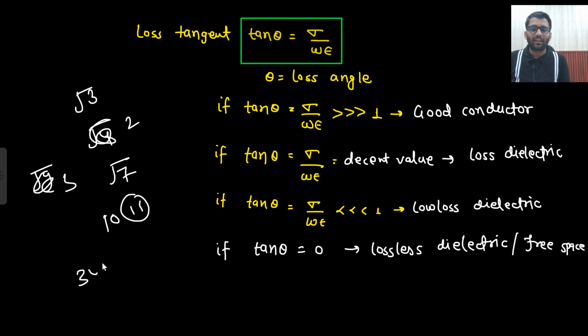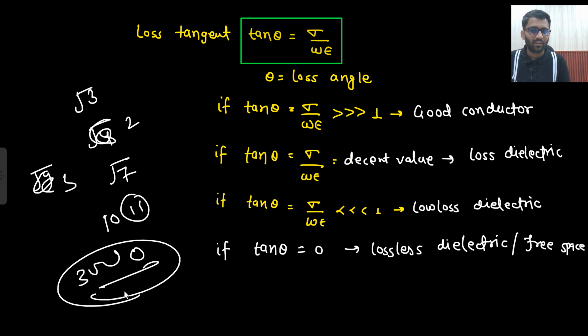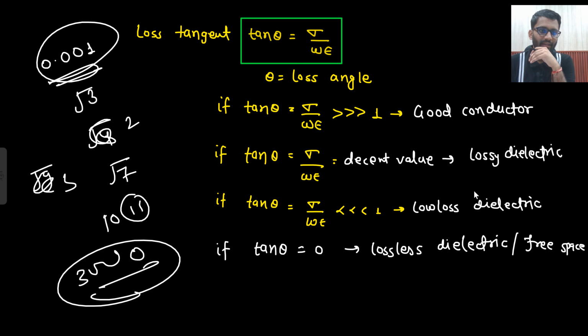But if you are getting somewhere around 3000, that will be very high with respect to 1. So if it is very high, then it would be a good conductor. If it is a decent value, then it is lossy dielectric. And if it is very less than 1, let's say you are getting 0.001 for sigma upon omega epsilon, then that will be your low loss dielectric.